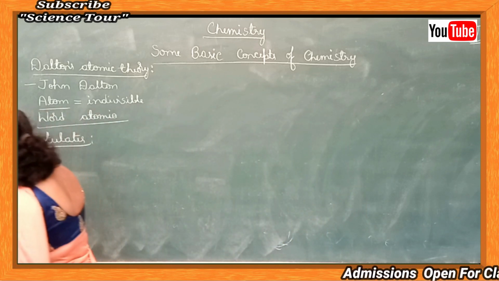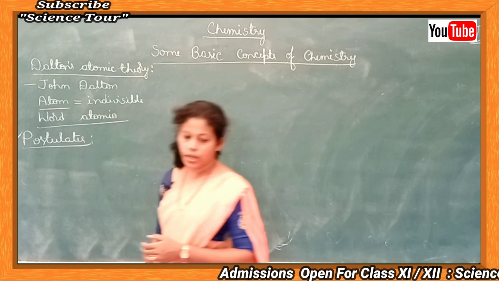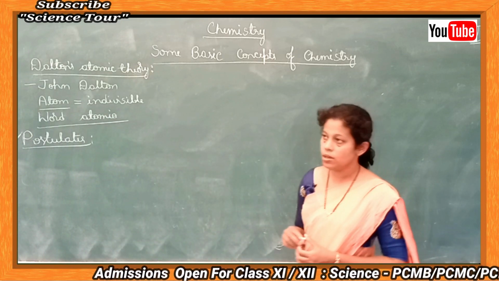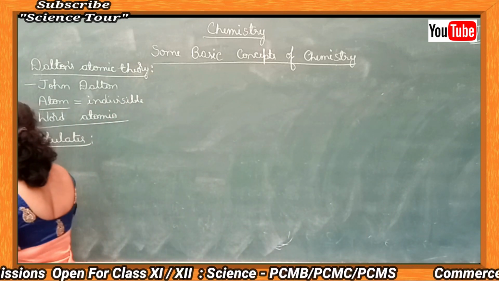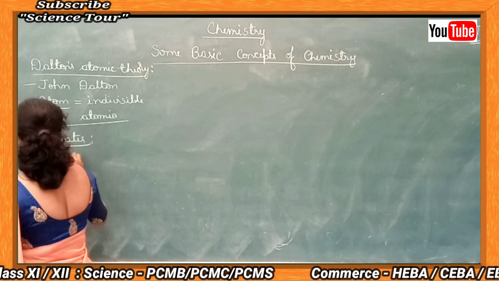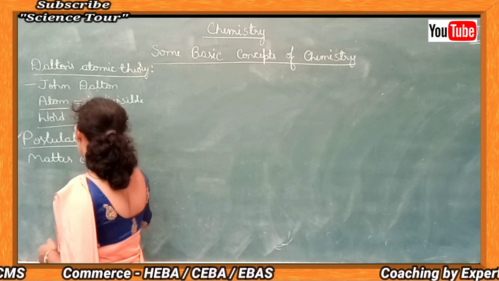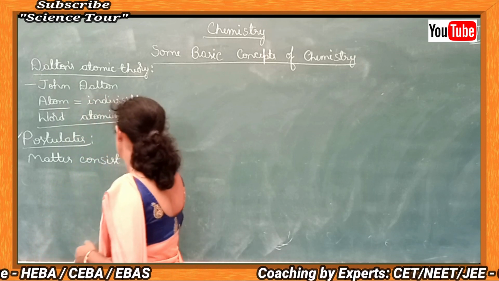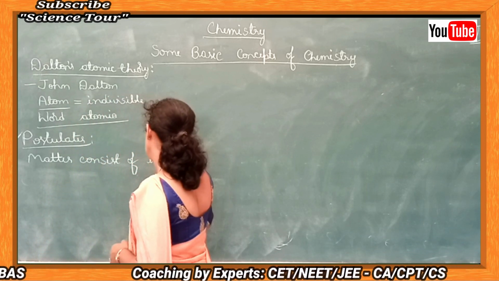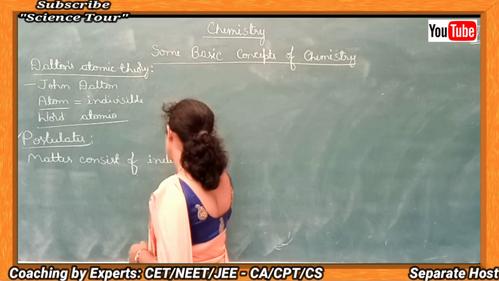So postulate number 1 of Dalton's atomic theory is matter consists of indivisible atoms.